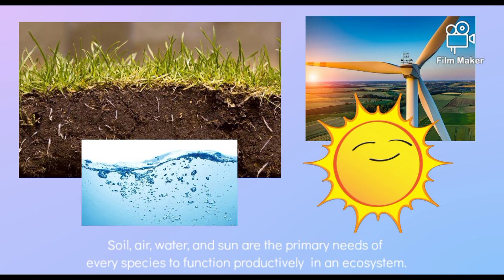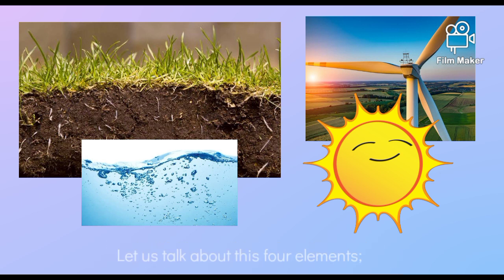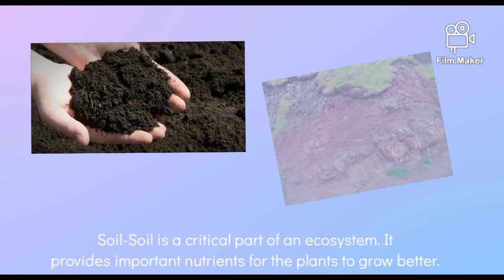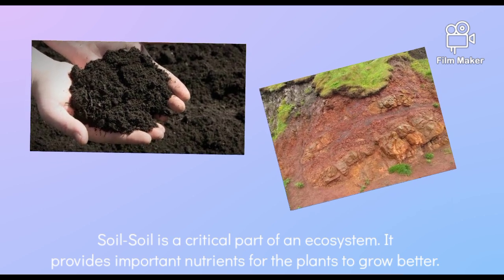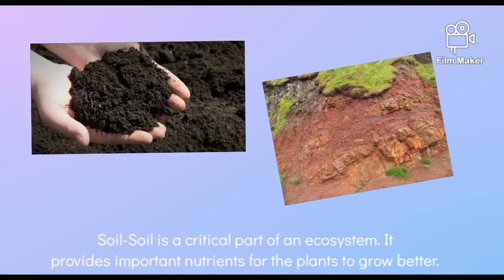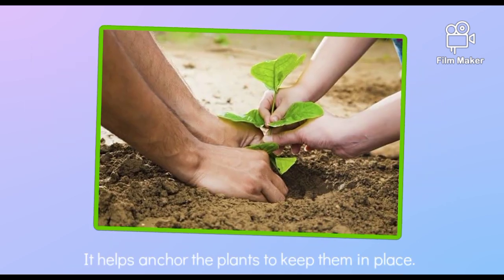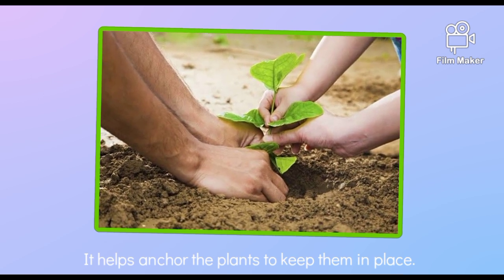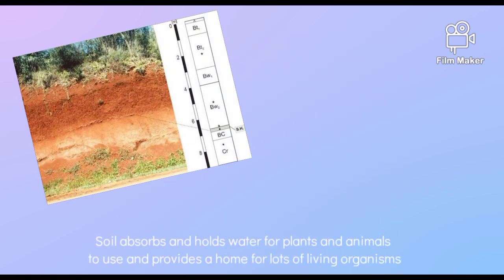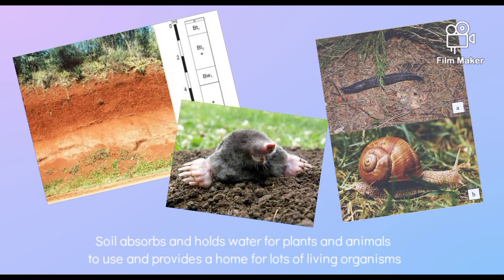Soil, air, water, and sun are the primary needs of every species to function productively in an ecosystem. Let us talk about these four elements. Soil. Soil is a critical part of an ecosystem. It provides important nutrients for the plants to grow better. It helps anchor the plants to keep them in place. Soil absorbs and holds water for plants and animals to use and provides a home for lots of living organisms.